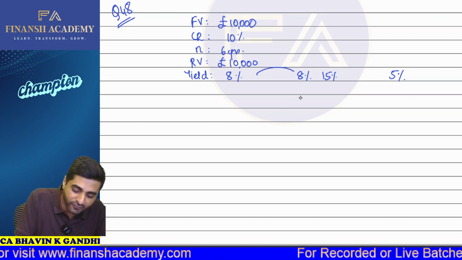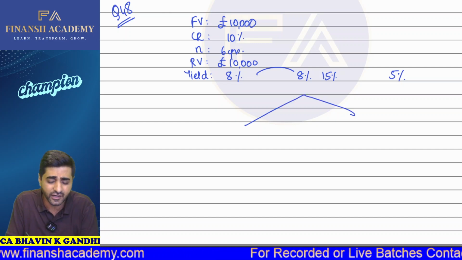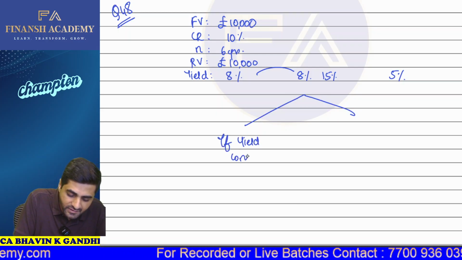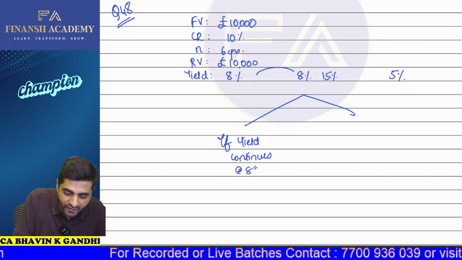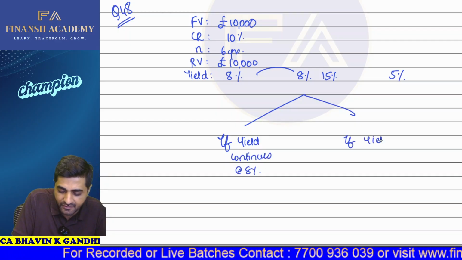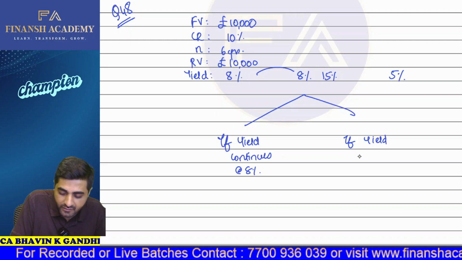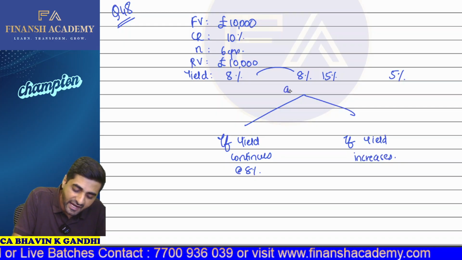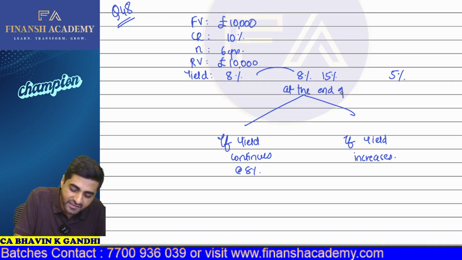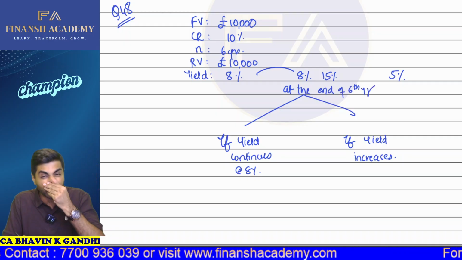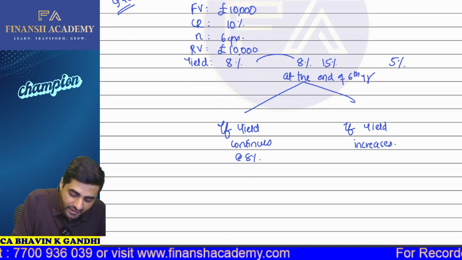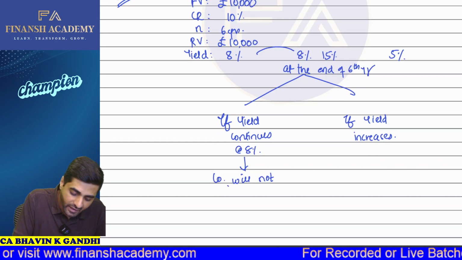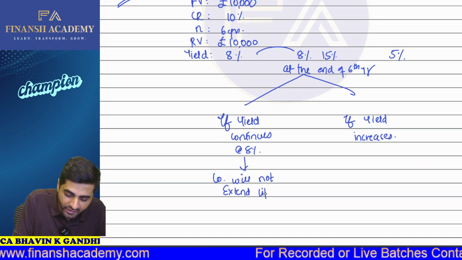But just to summarize this for you, we can just write down here, if yield continues at the rate of 8%, and here I will write down if yield increases. Okay, all this is at the end of 6th year. Now if yield continues to be 8%, then my dear students, can I say company will not extend the life of the bond? Okay, do you all agree with this?